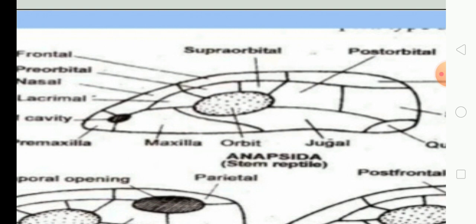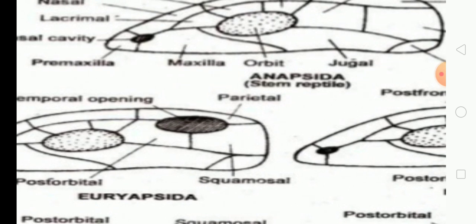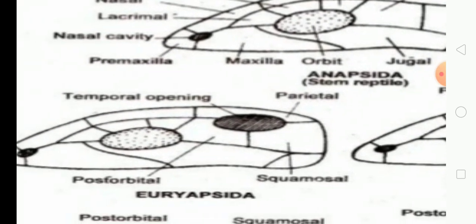Now the arcades. What are arcades? Arcades are arc-like structures running from the posterior, external to the orbital region. For example, consider this Euryapsida. In Euryapsida you will see an arc formed around the fossa, the black circular oval.